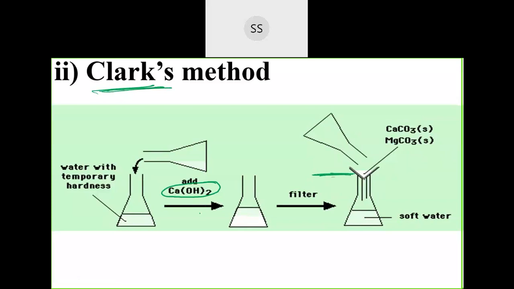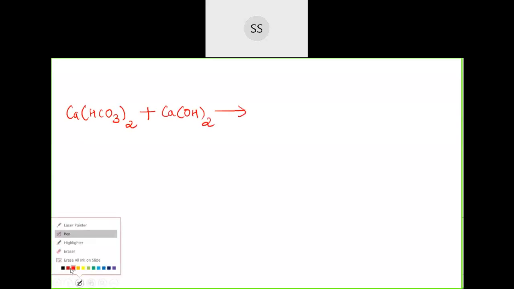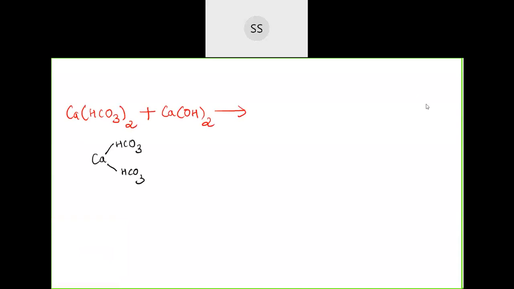So now see how the equation will go. You are supposed to add lime here. Lime is nothing but calcium hydroxide we are adding. So equation wise, I am taking calcium hydrogen carbonate, Ca(HCO3)2, plus make it react with calcium hydroxide, that is Ca(OH)2. So it will give you calcium carbonate at the end. If you want, you can just break them like this and write. We know it will finally give us calcium carbonate, so I'm just breaking and writing it like this.